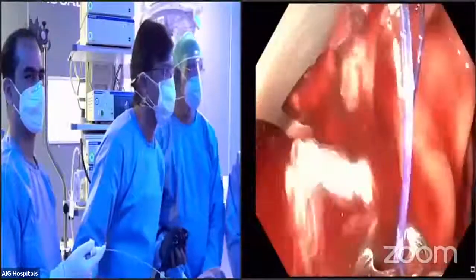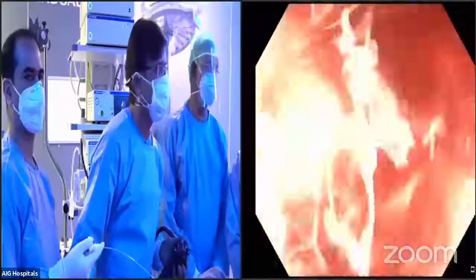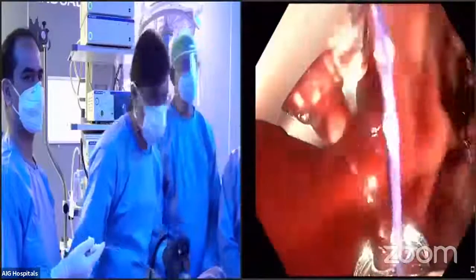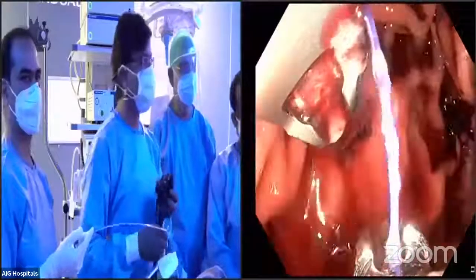I'll just flush and then try to clear my field. I have taken the anterior wall suture, and now I'll go to the greater curvature and take 1 more. So before that, we load.